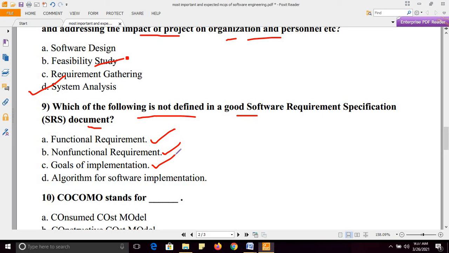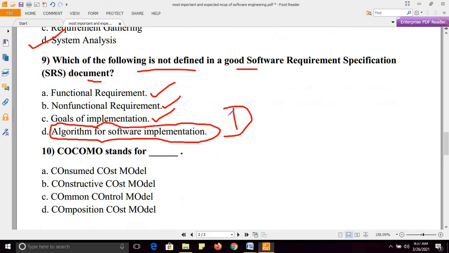And algorithm for software implementation. Yes, this is not defined in SRS. Rather, it is defined in the software design phase. So the right answer is option D. Algorithms are not defined in the SRS.